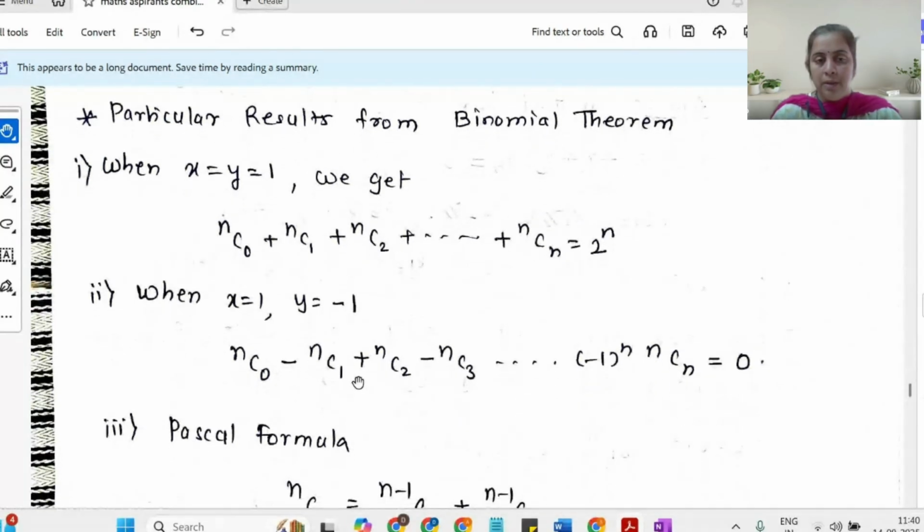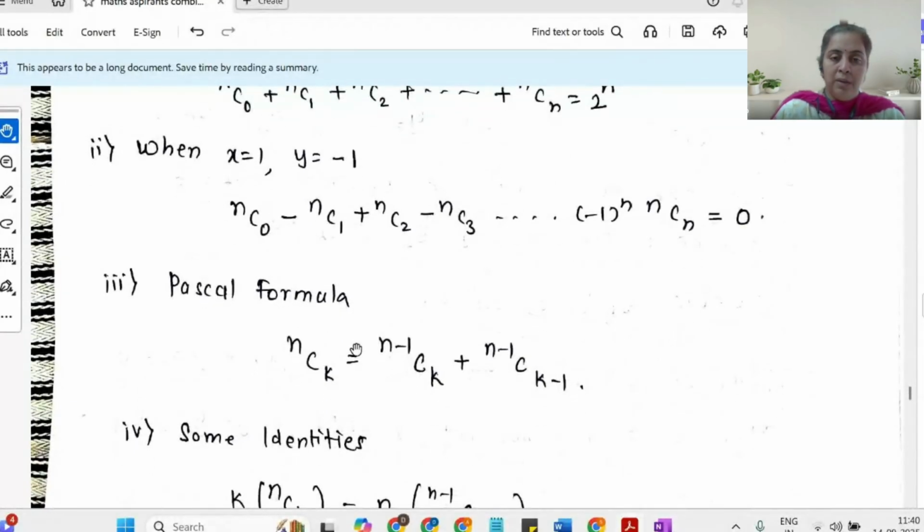Now this has been discussed further. The second part has its own application, but I just inserted the Pascal formula here, so I will come back to the second one after 2 minutes. There's a Pascal formula which talks about the nCk relation: nCk is equal to n minus 1 Ck plus n minus 1 Ck minus 1. It's a very good identity to remember. It helps you give the proof of the binomial theorem.